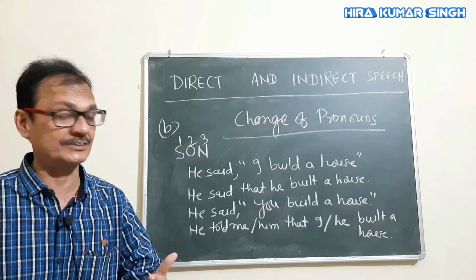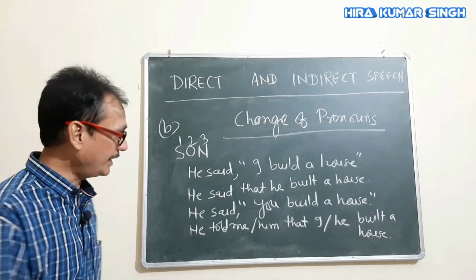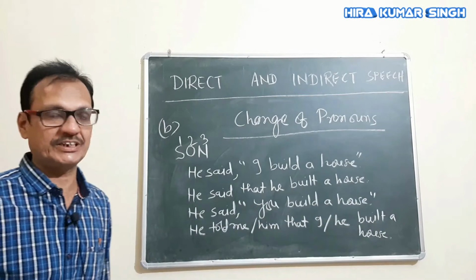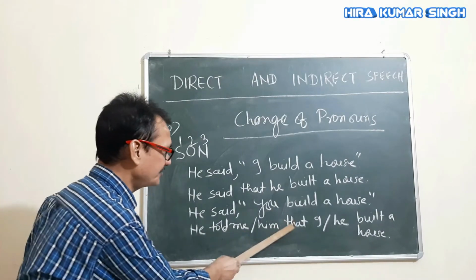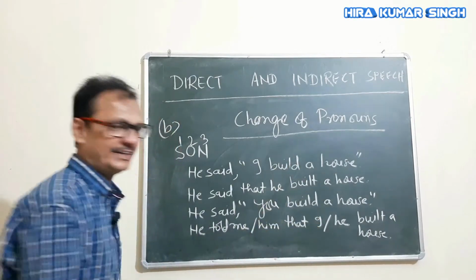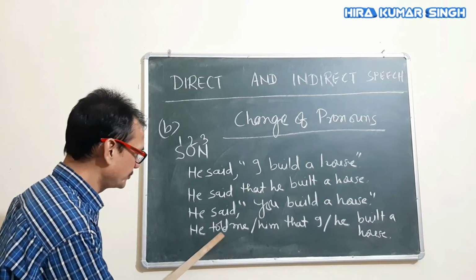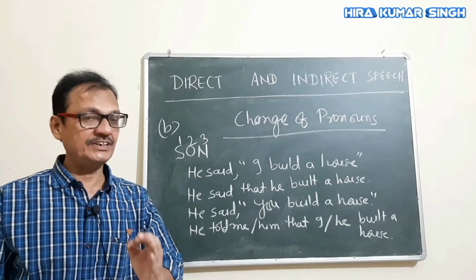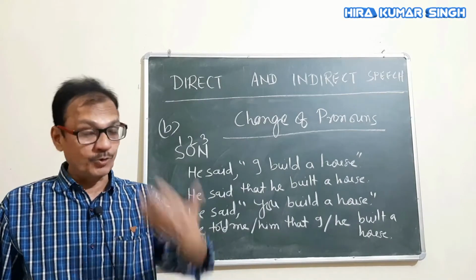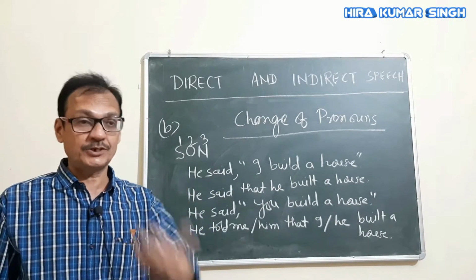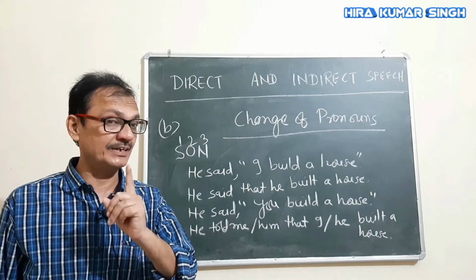Like I have supplied me here. Me or him. And accordingly, rest of the pronouns will change. If you write, he told me, then after that, this you will become I. Because me is first person. And me is the object of this verb told. Mind you, if it is written that he said to me, then I will have to change into he told me. Said to is converted into told in reported speech. Always keep that in mind.